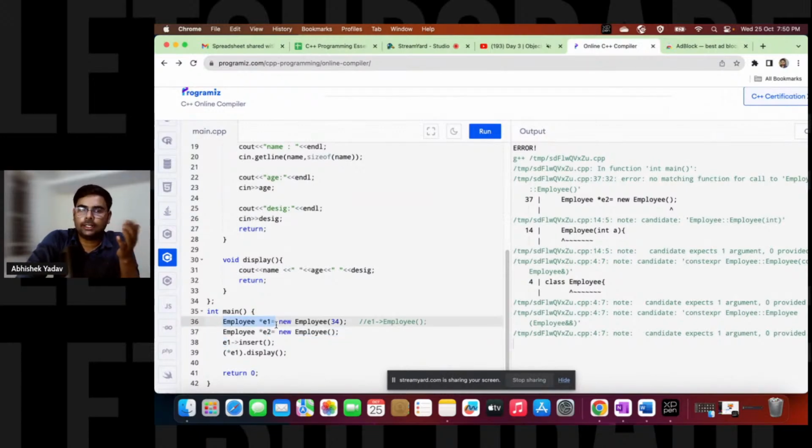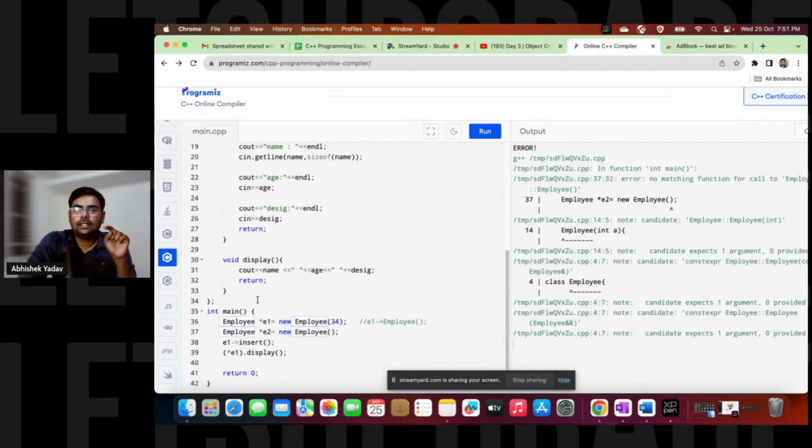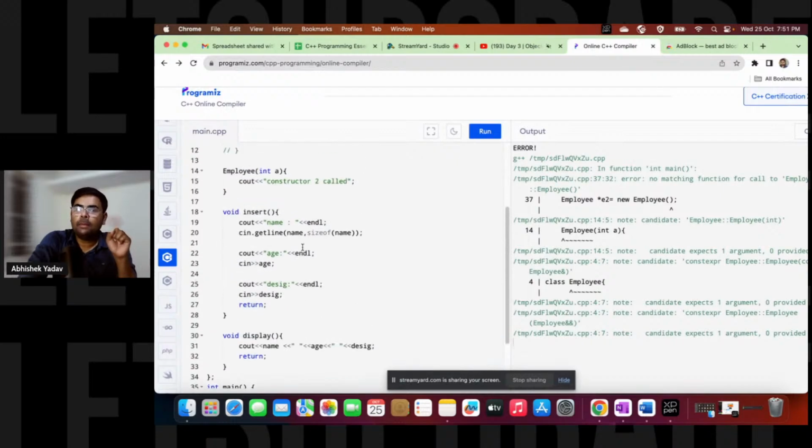After that, what we have learned? We have learned about constructor, right? What is constructor? Constructor has the same name as the class name. It does not have any return type or return value, right? And it is called at the time of creation of the object. If you're not defining any constructor inside the class, a default constructor will get called behind the scene. And if you are defining a constructor, then when you are creating the object, the constructor should match. If it is not matching, you will get an error.